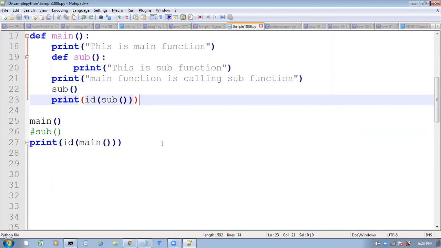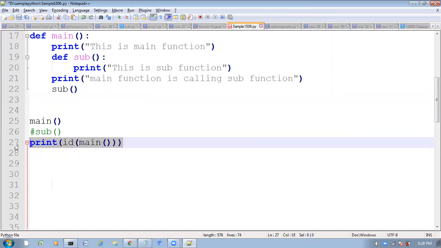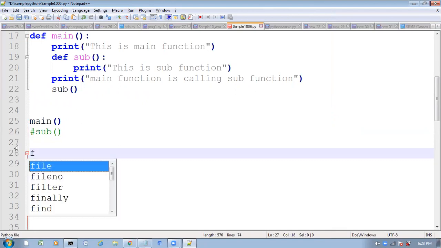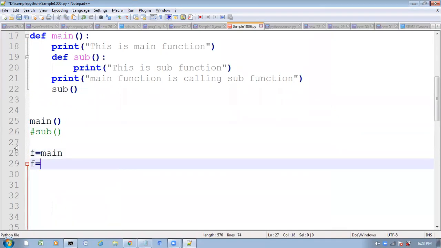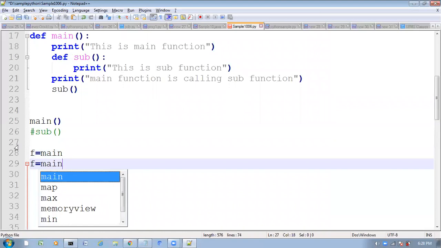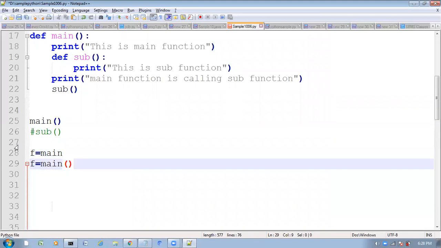So now observe very carefully. Now here what is my requirement? Now here remove this one, not required, just write. So now here f is equal to main function. So now what is the difference between these two?